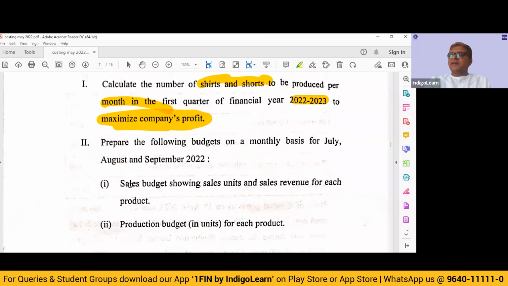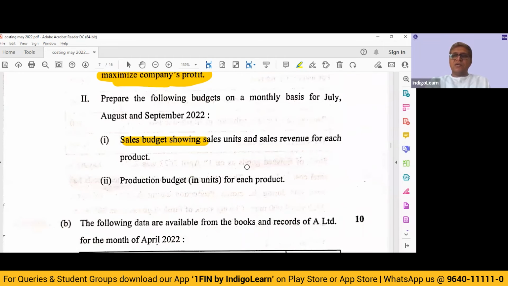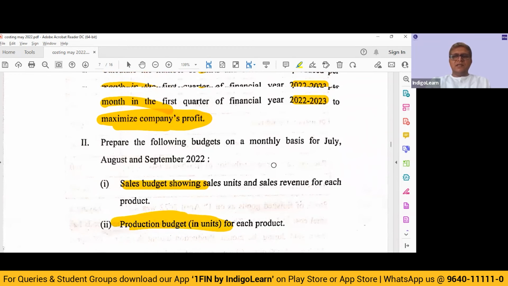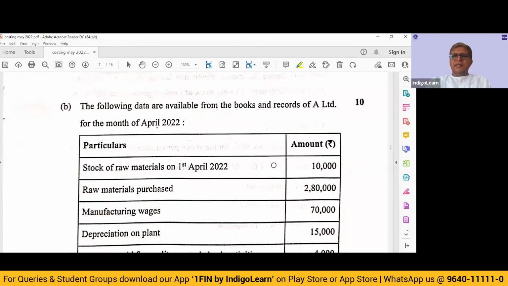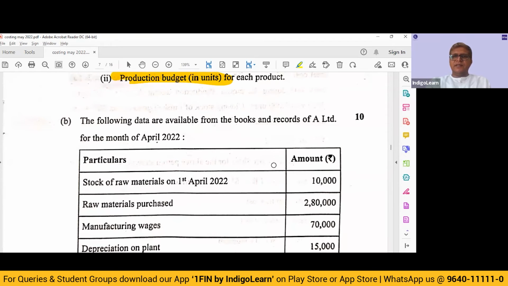So they are basically asking us here to prepare a sales budget showing the sales units and sales revenue for each product. Wonderful. So it is not complicated in terms of concept, but it is a little time consuming. They are asking us to prepare the production budget in units for each product for the 3 months. All right. Then let's look at the next question.